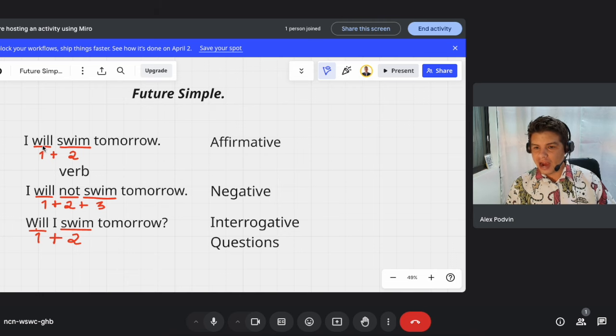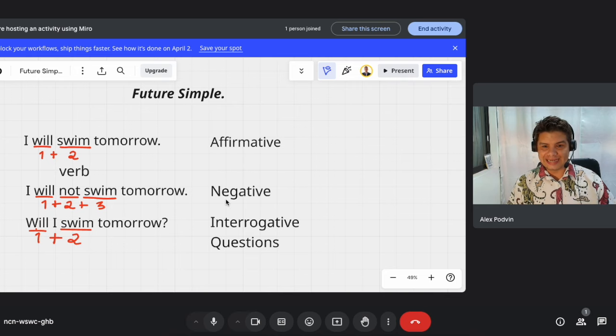So, I will swim tomorrow. One, will, plus two, verb. And if it's he, it will remain the same. He will, one, plus two, swim tomorrow. That's for the affirmative sentences.